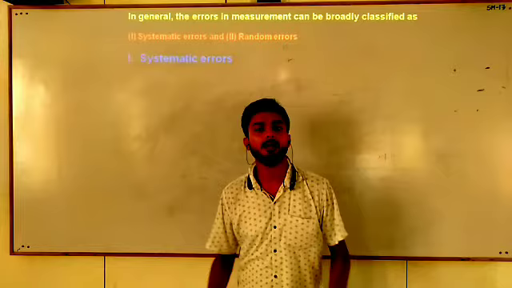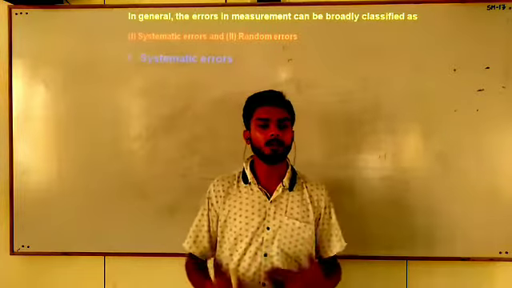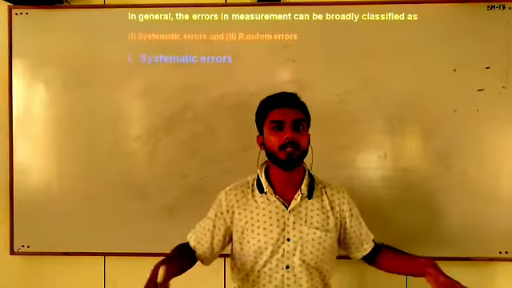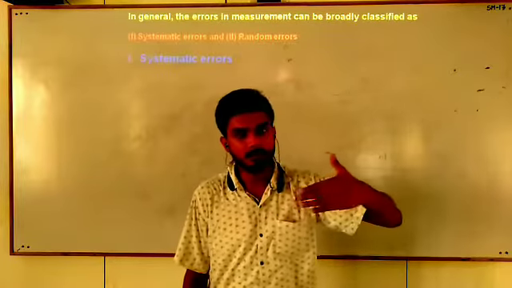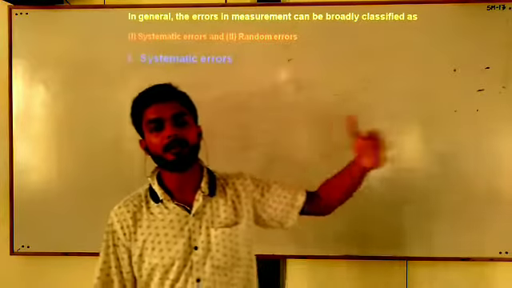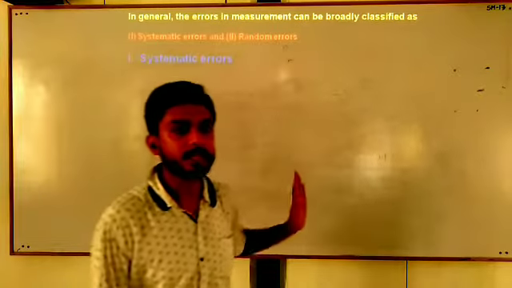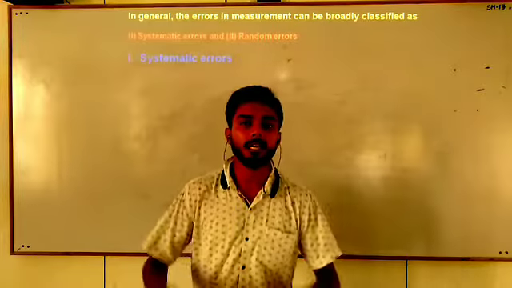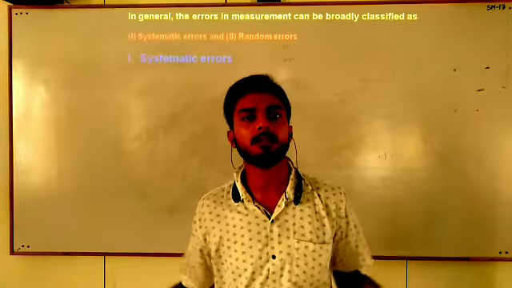Suppose you are standing in the assembly of your school, then you observe that all the students are standing in a systematic way, in the sequence of their height, with increasing height. In the same way, the errors which occur either in one direction, positive or negative, are called systematic.